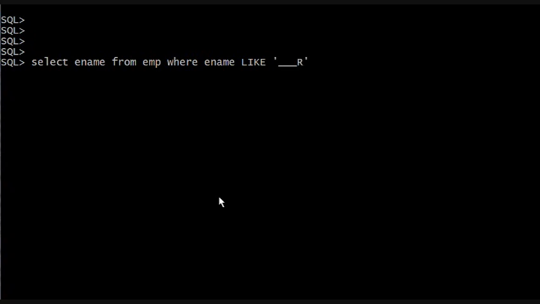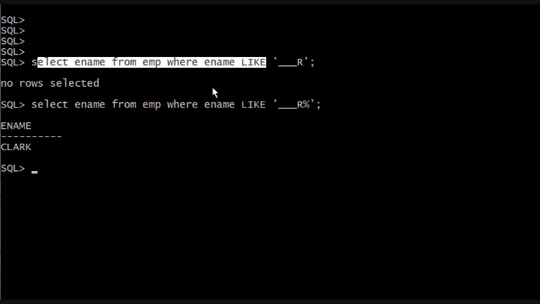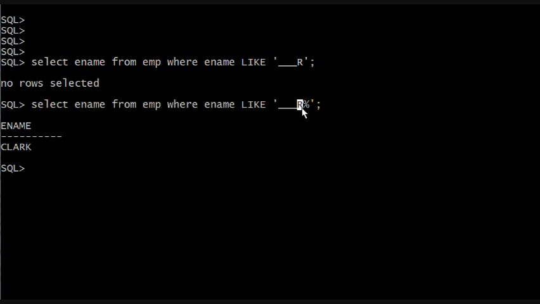Now, if I do close quote, enter, we're going to get no rows selected because there's no wildcard percentage sign. We're literally looking for R and we're not saying anything else. But if I hit the up arrow and put the percentage sign here, enter, Clark pops up. The only difference between the two is that I used a percentage sign in one and not the other. Clark popped up because I'm letting SQL pick any other characters after the letter R.